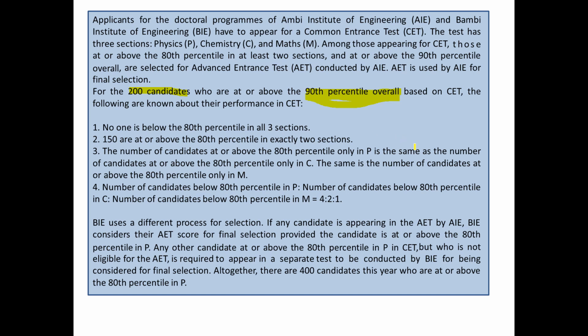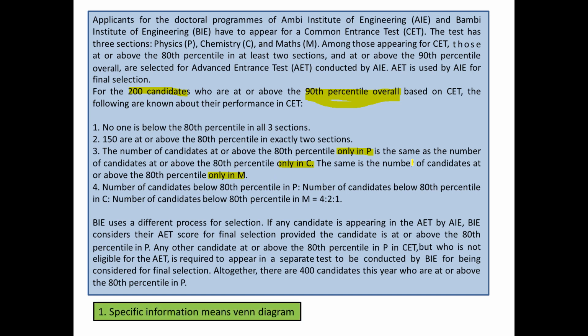No one is below the 80th percentile in all three sections. 150 are at or above the 80th percentile in exactly two. The number of candidates at or above the 80th percentile only in P is the same as the number of people having this percentile only in C, which is the same as the number of people having it only in M. And then the number of candidates below 80th percentile in P, C and M are in a given ratio. So this time again we see that there is specific information. Specific information, as we have already discussed, means Venn diagram. In the last two sets as well we found exactly the same thing, and again there are three sets. Three sets means there is a Venn diagram of three sets.